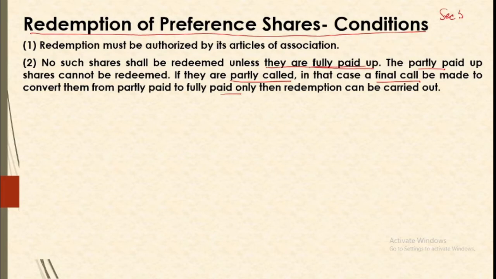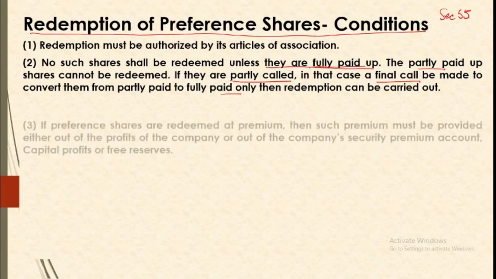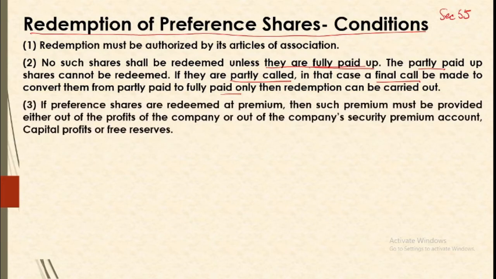Now the next condition given under section 55 is that if preference shares are redeemable at a premium, that is, if you have decided to redeem them at some premium, then this premium is a loss for the company. Now you need to provide for this loss either out of the profits of the company or out of the company's securities premium or capital profits or free reserves. So there are different sources. Suppose your preference capital is 10 lakh, okay, which is redeemable at a premium of 10%.